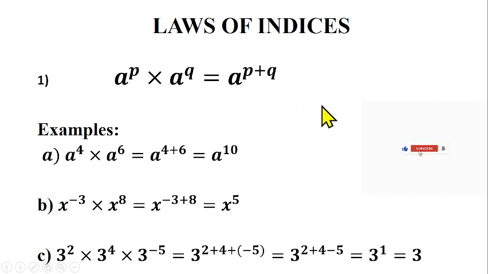2 raised to power x plus 2. That means it looks like this now. That means I can break it down to be 2 raised to power x times 2 raised to power 2, which is something like this. So we can move from the right to the left and from the left to the right. That's why you have an equality sign here, depending on what is given to us.